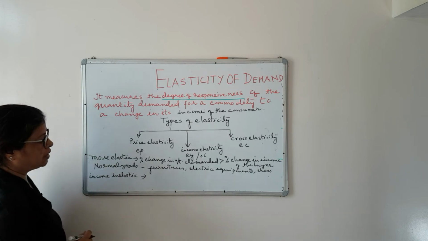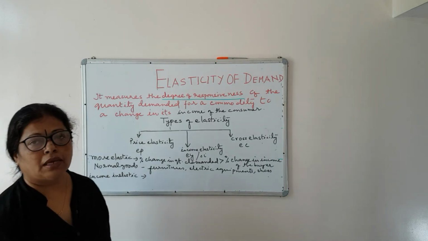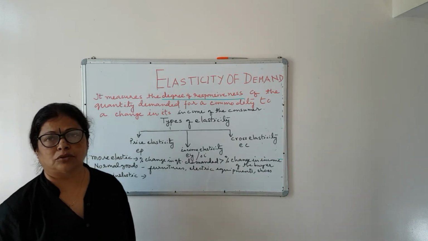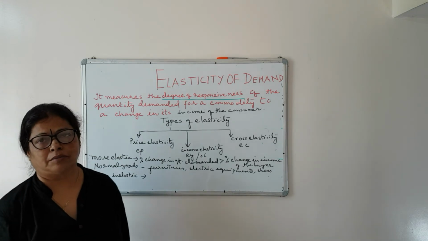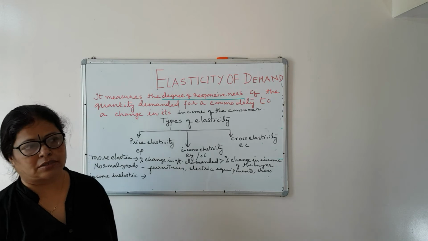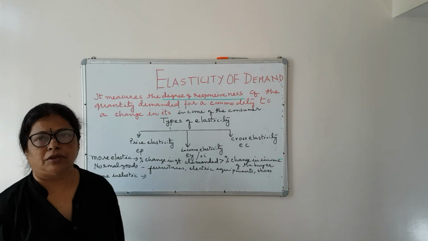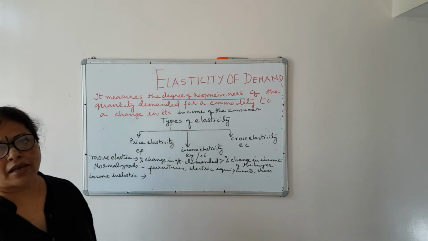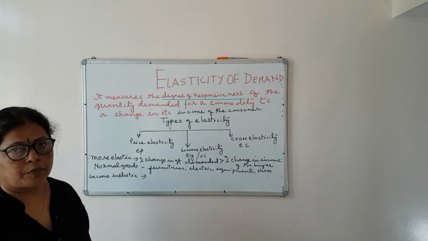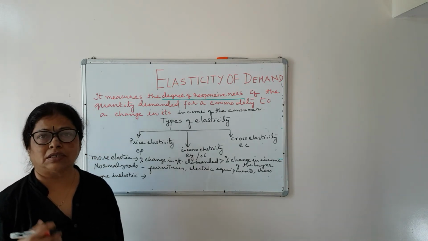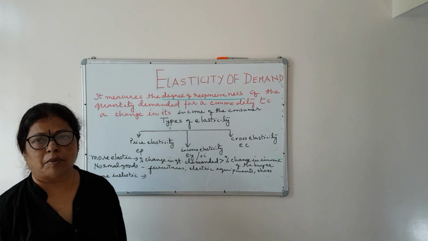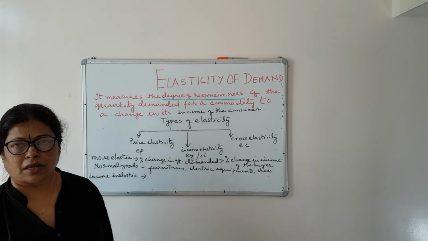What do I mean by income inelastic? Income inelastic goods are those goods which you buy less when your income rises. For example, when you are talking about the black and white TV, the person who is using black and white TV, if his income rises, he will buy more of that good?